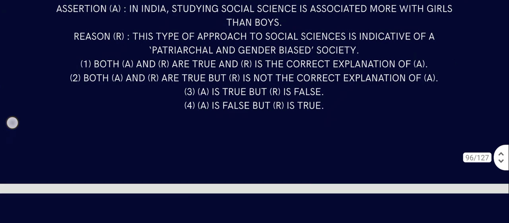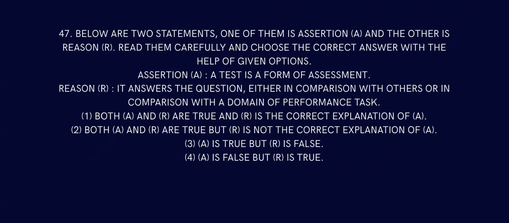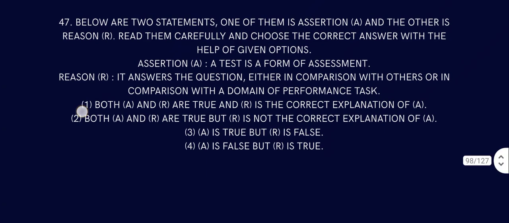Okay. Question number 47. Below are two statements. One of them is assertion and the other is reason. Read them carefully and choose the correct answer with the help of the given options. A test is a form of assessment, that is correct. It answers the question either in comparison with others or in comparison with the domain of performance tasks. That is also true. Both are true and the reason is the correct explanation.